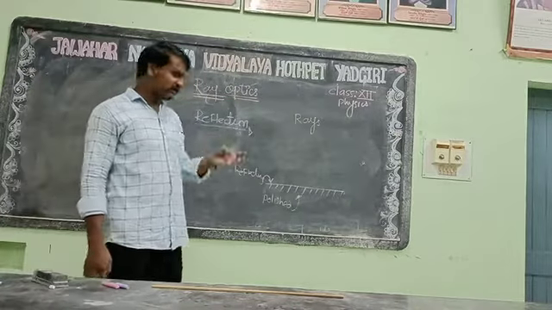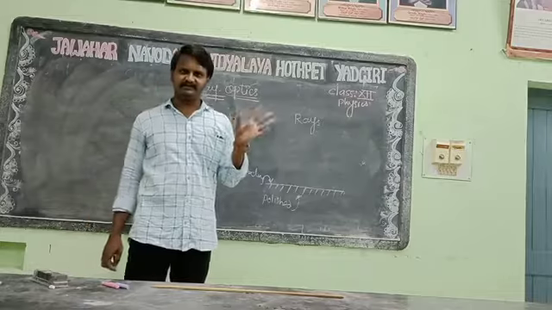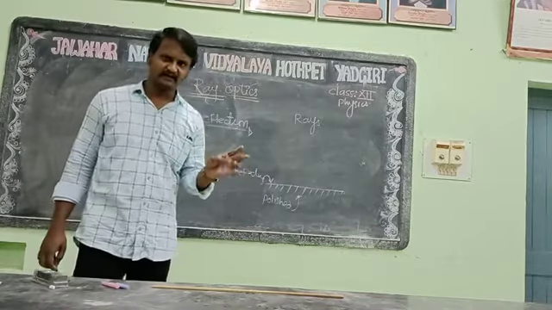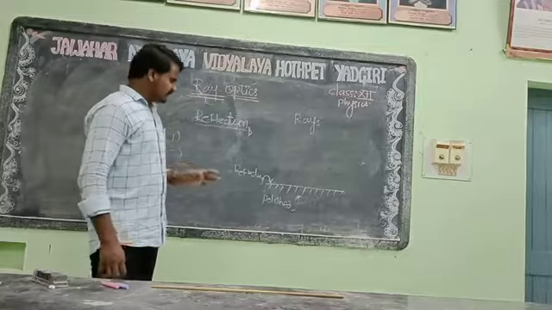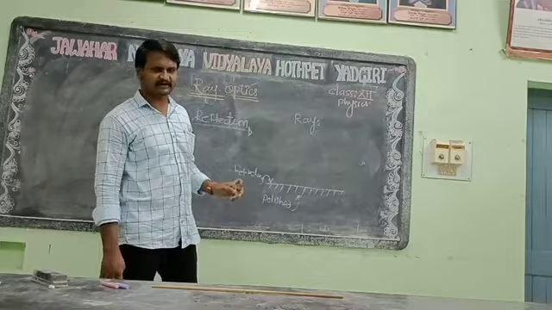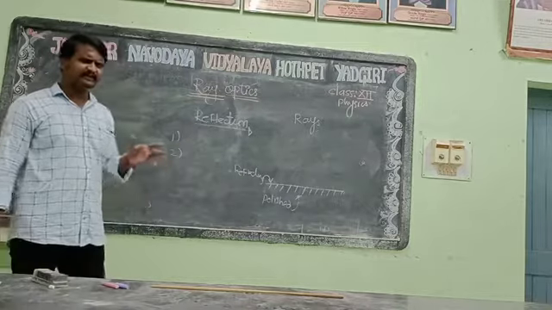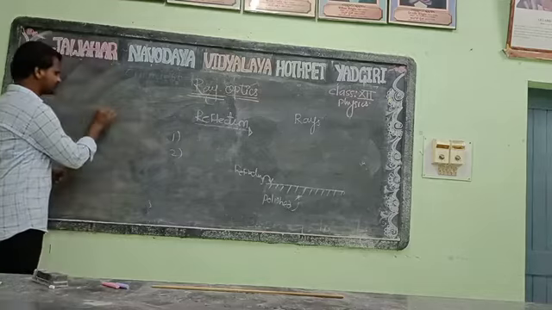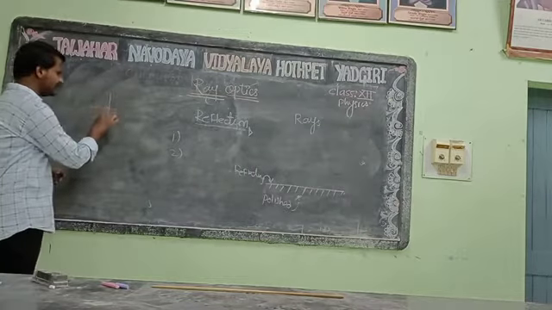For the law of reflection, three things we need: incident ray, normal, and reflected ray. Just consider that light rays are coming and incident on any object.